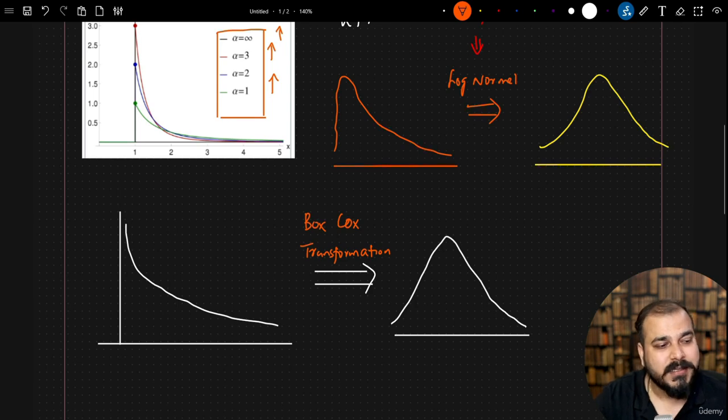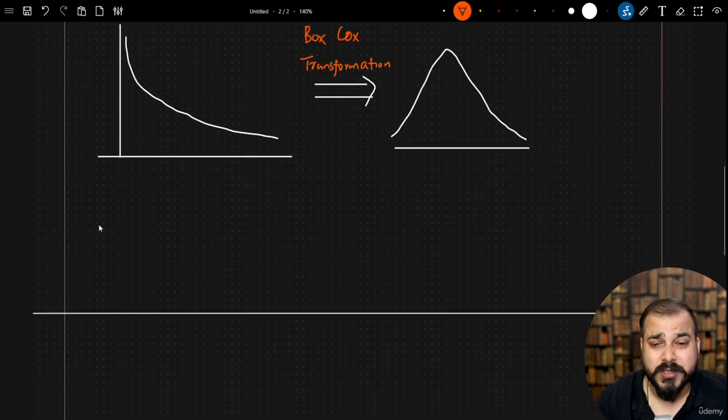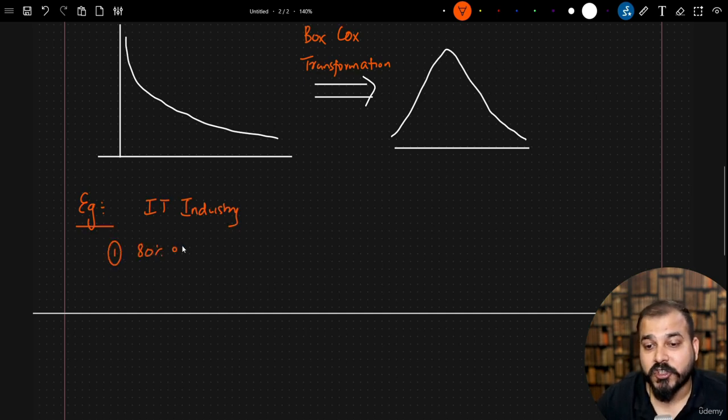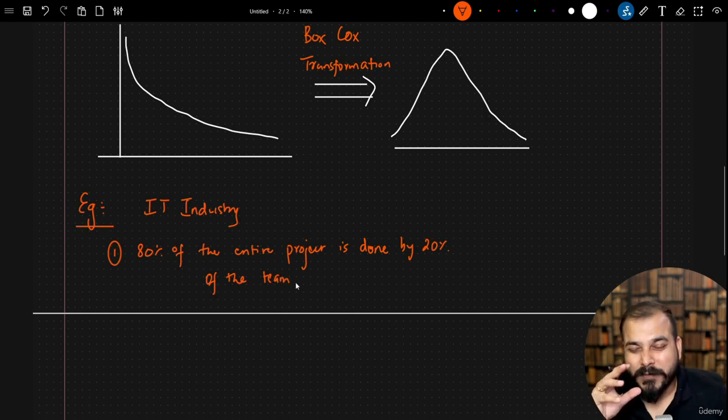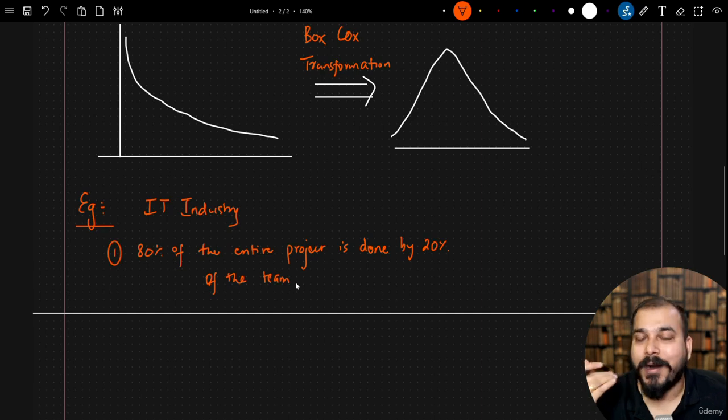Now let's go ahead and discuss some examples. The Pareto distribution has a lot of advantages. It is used in various domains, specifically in the IT industry. I can give you two amazing examples. One: 80% of the entire project is done majorly by 20% of the team, right? You'll see this in a specific IT company. The 20% of the team members will be doing more than 80% of the work, right? So always, working in IT companies, we are overloaded, right?